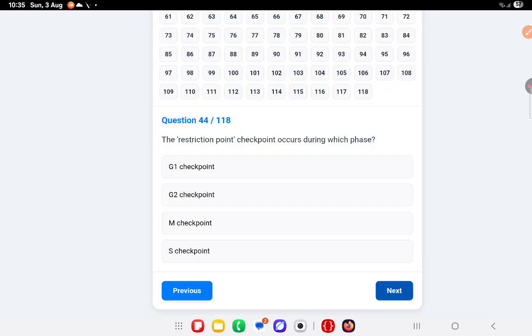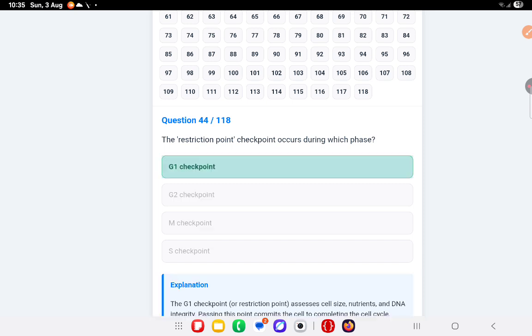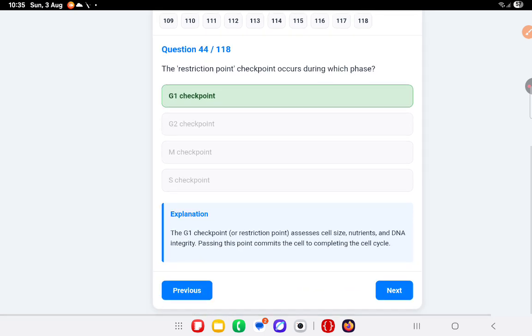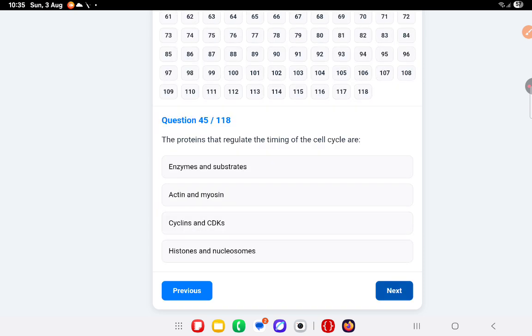The restriction point checkpoint occurs during which phase? That is the G1 checkpoint. The G1 checkpoint assesses cell size, nutrients and DNA integrity. Passing this point commits the cell to completing the cell cycle.